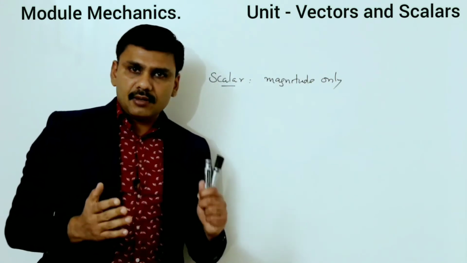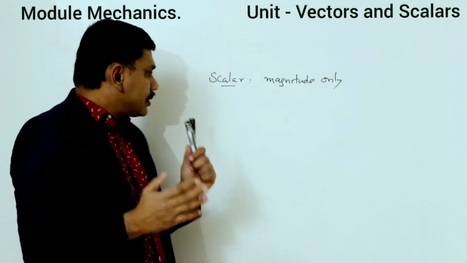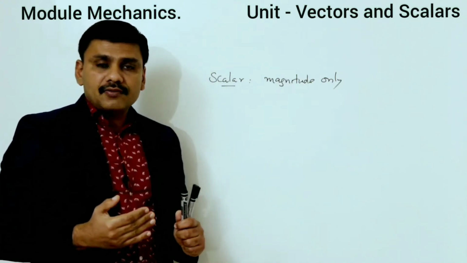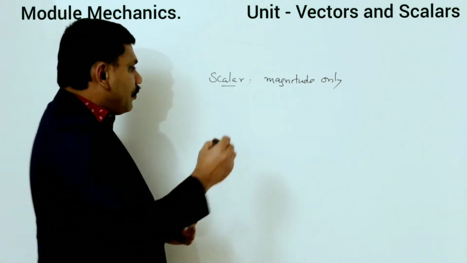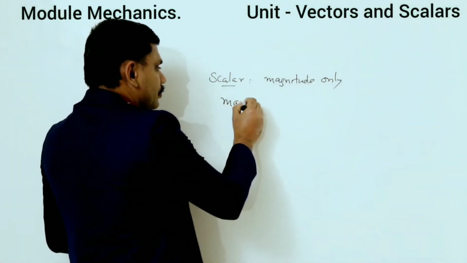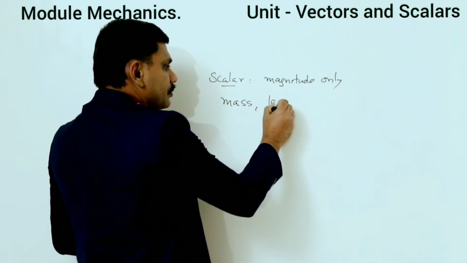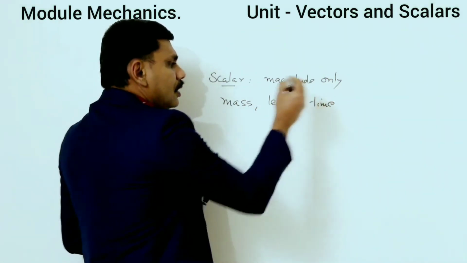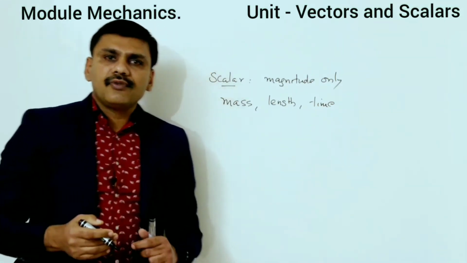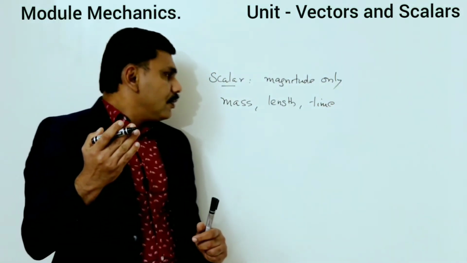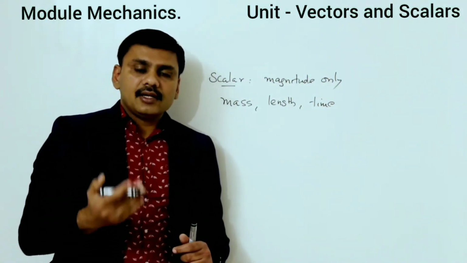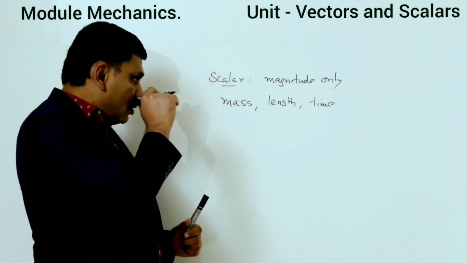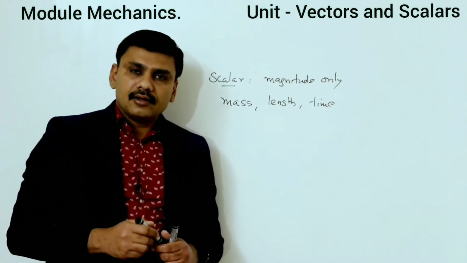Can you give an example? There are different types of examples for scalars. For example, mass, length, time. These are some examples of scalar quantities. So, why is mass a scalar?